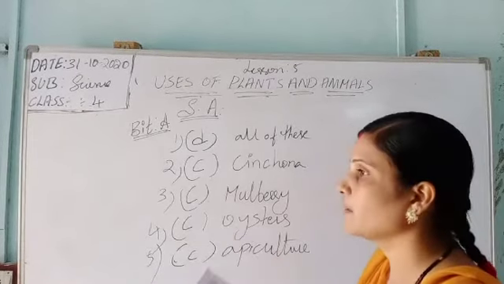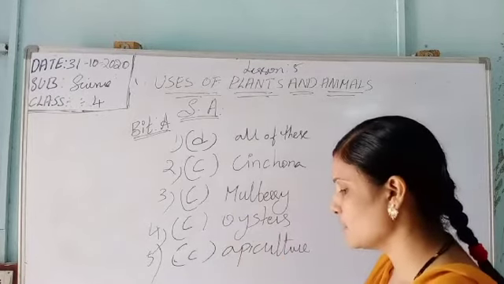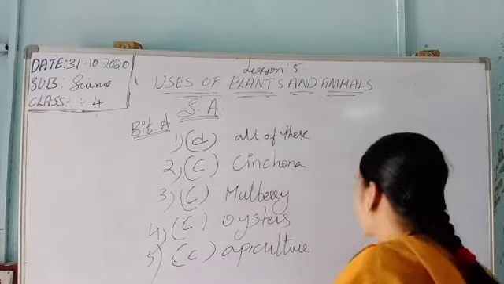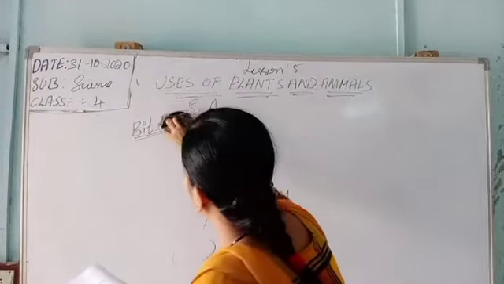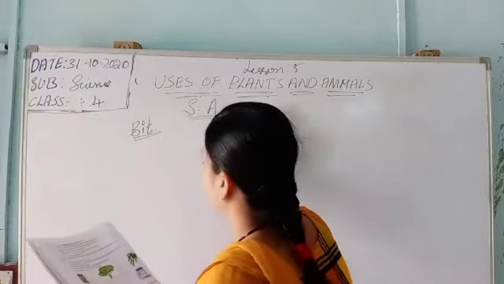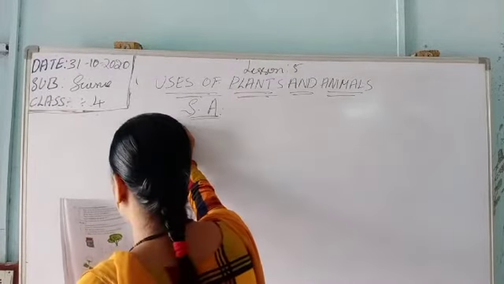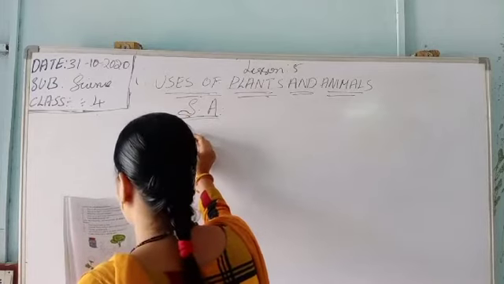Similarly, bit number B has answer the following questions. You have to do it at home in your rough notebook. Now I am going to bit number C, that is solve the puzzle.